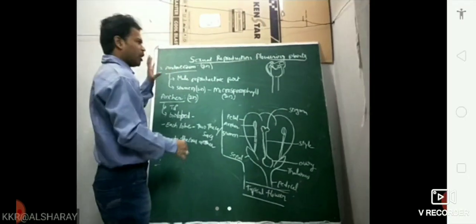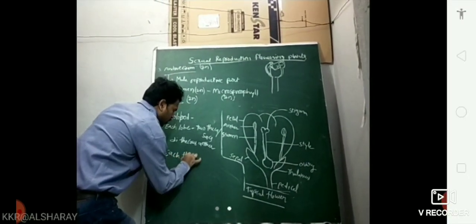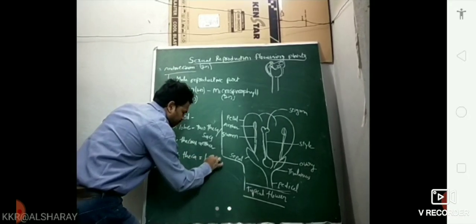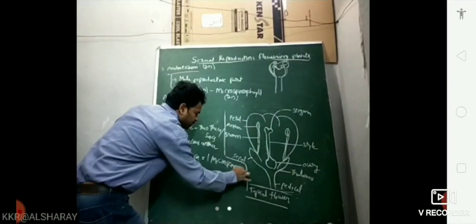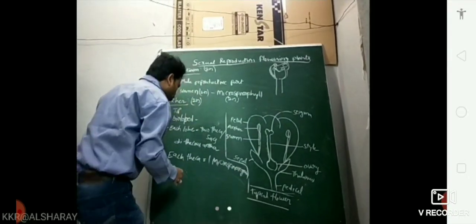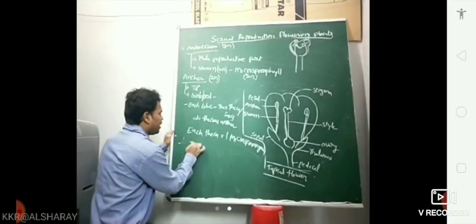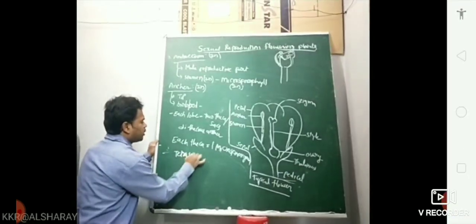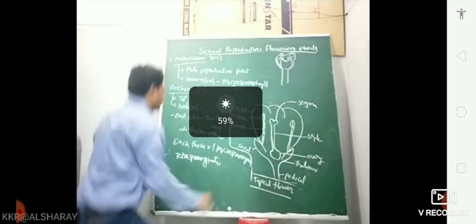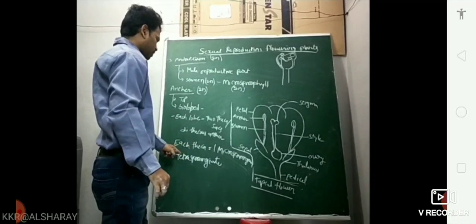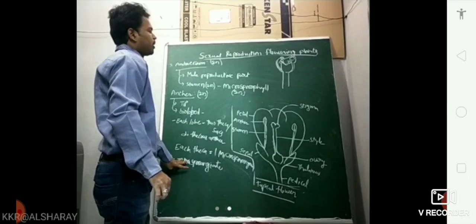In each theca, one microsporangium is present. Then totally four microsporangia are present, which is said to be the tetrasporangiate condition. This word is also important.